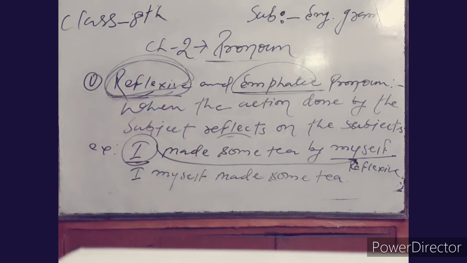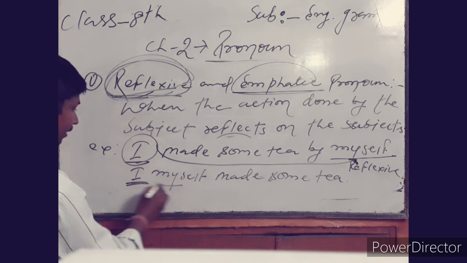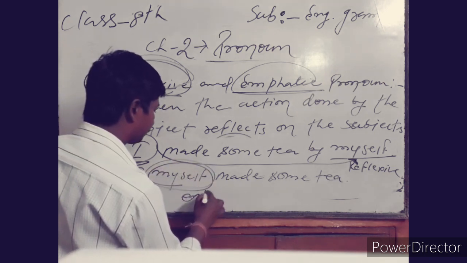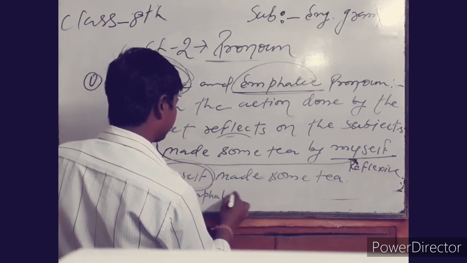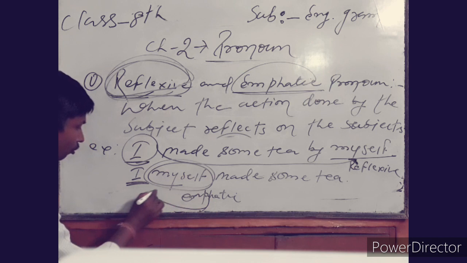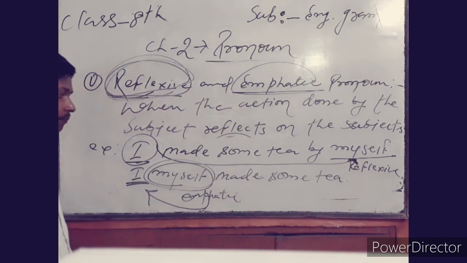And when that type of pronoun is used just after the subject, it is called an emphatic pronoun.